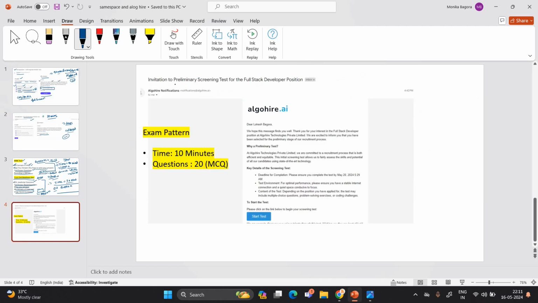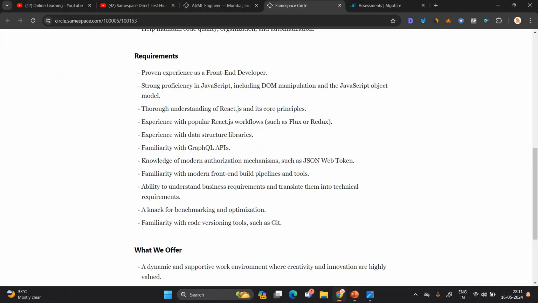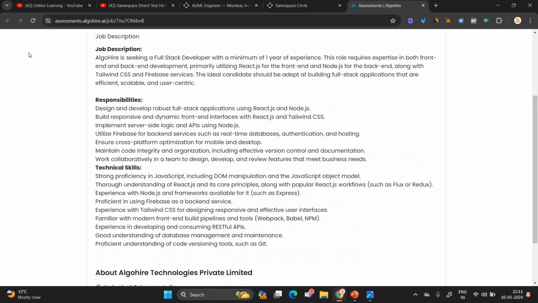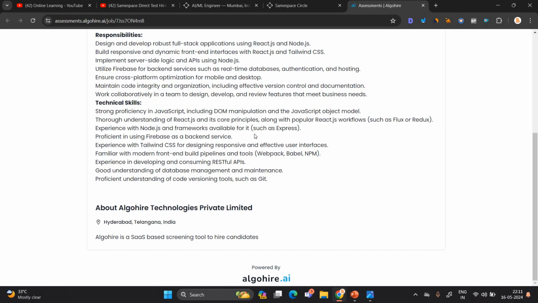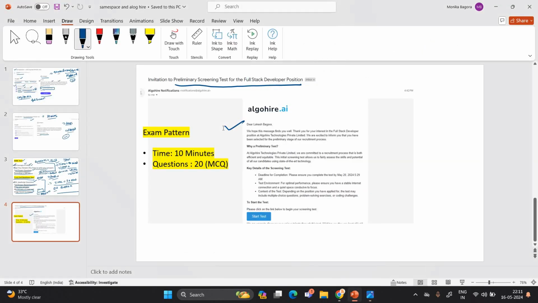The next test is the preliminary screening test for the full stack developer position at AlgoHire.ai. As I already said, I am not sure about the batch, because they mention some technical skill set: knowledge of JavaScript, Flux, Redux, Node.js, Webpack, RESTful APIs, and Git. The timer is only 10 minutes.